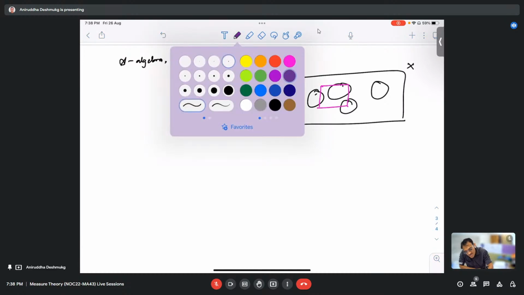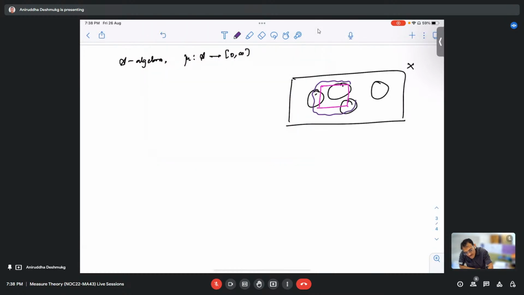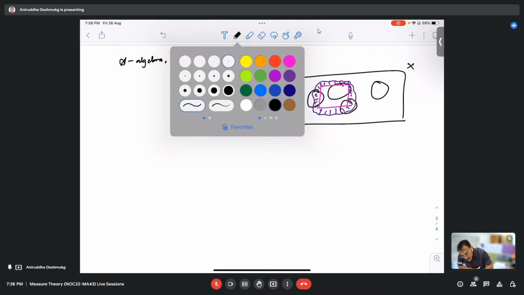One of the natural things to do is to cover this using elements of the algebra, and then approximate it. Perhaps the covering may be too large. For example, the whole of X is a covering, a very crude estimate. At least I know that the measure of this pink box cannot exceed the measure of X. But then I need to shrink it down. Suppose I take this new purple covering of the pink box. From this diagram, it is visible that I still need to shrink it down. Till what point should I shrink? For that we require the outer measure.